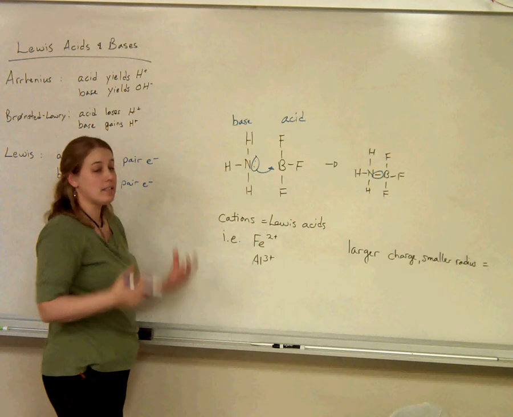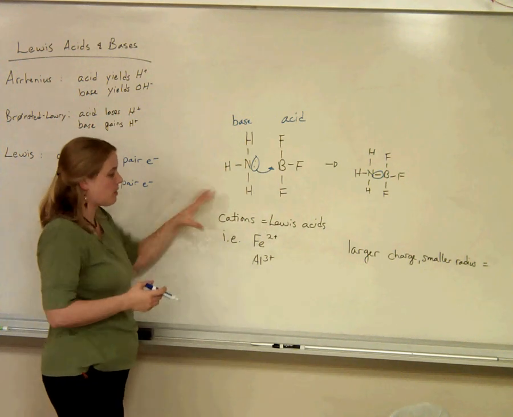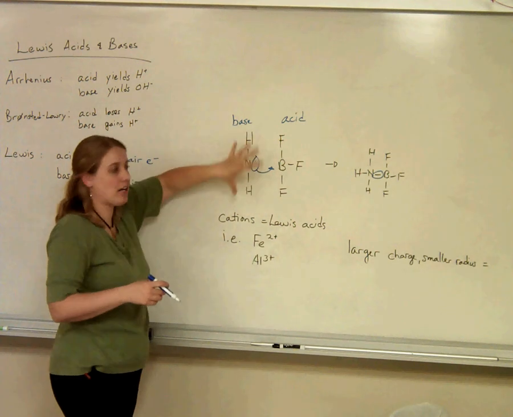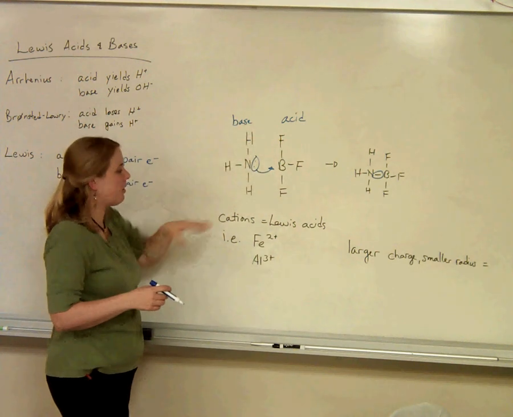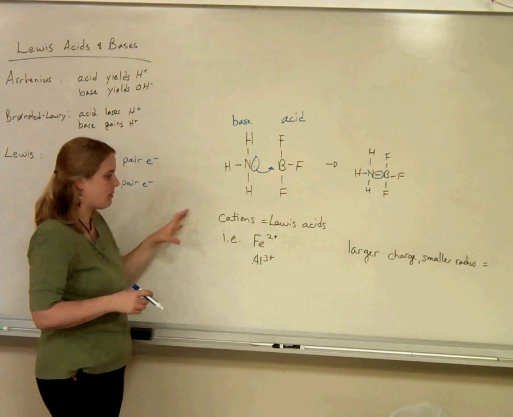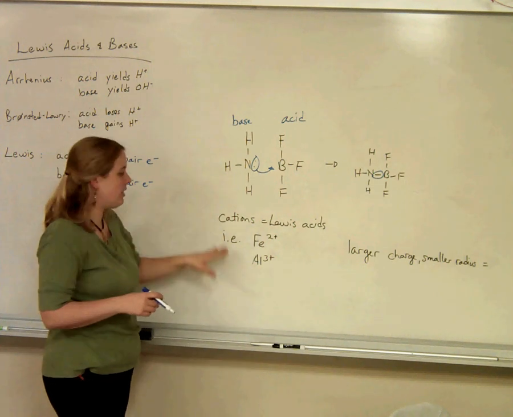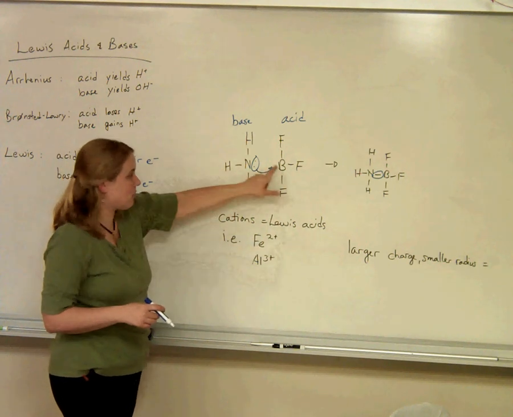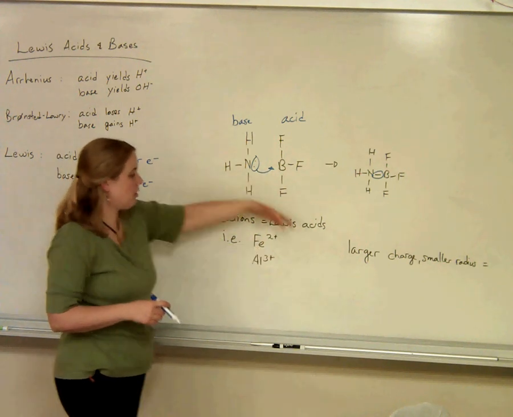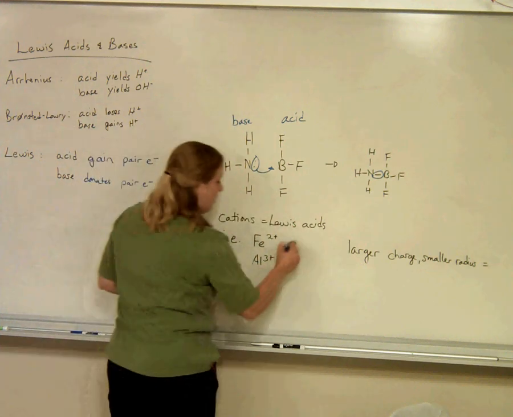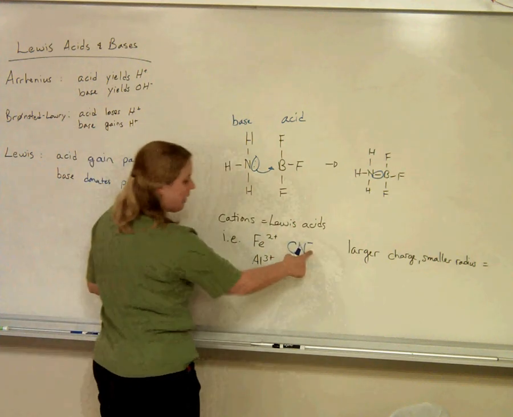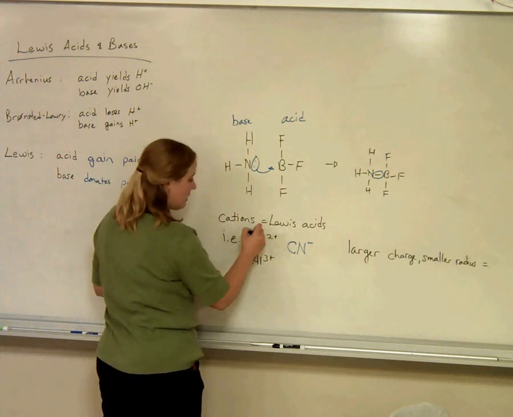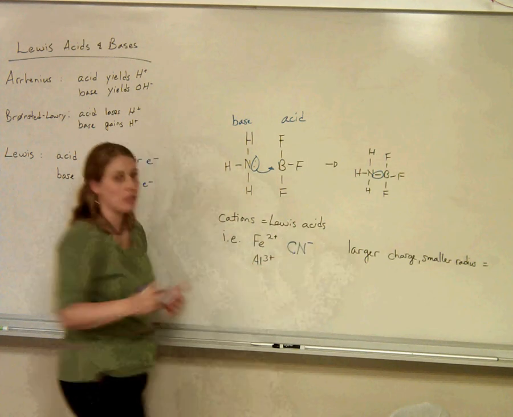How are you going to see this? First of all, you may see this particular reaction sometimes on the test, but most of the time when they're talking about Lewis acids and bases, they're really just talking about Lewis acids. And these are often cations. Cations are missing electrons, just like boron was missing an electron. So somebody else, for example, cyanide, could come along and donate a pair of electrons to that. And so then this would be acting as the acid, because it's receiving electrons, this would be acting as the base, because it's donating electrons.